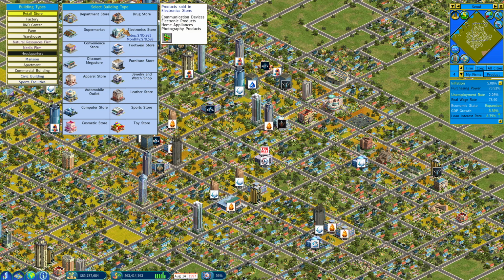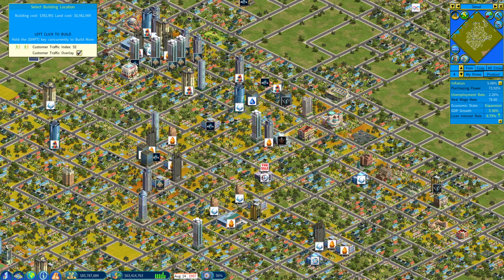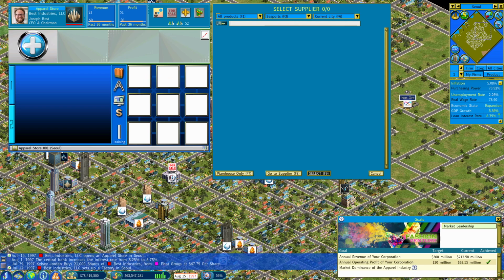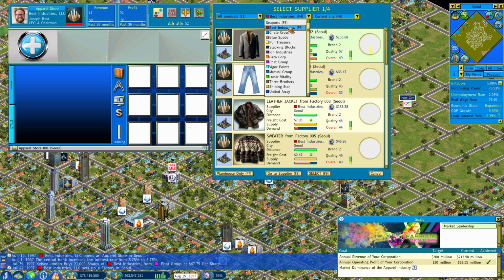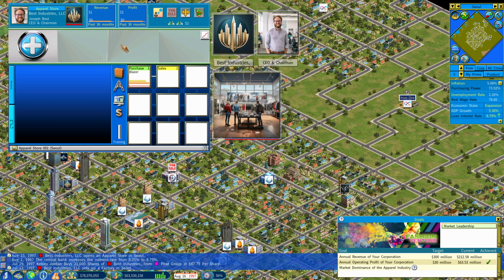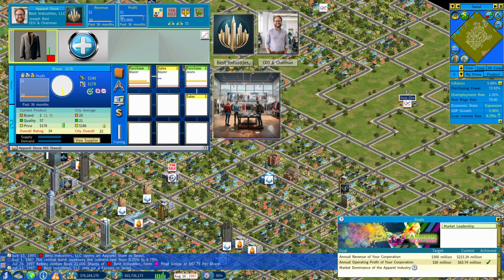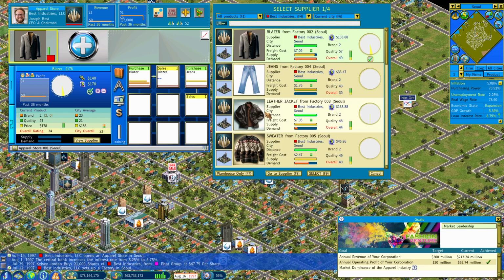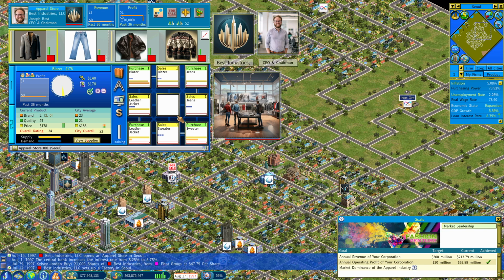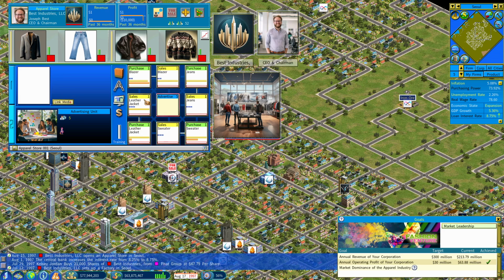So, you know, where's the apparel store? There we go. I mean, I still want to start selling our own. So let's just get all of them going. And we'll advertise it, of course.